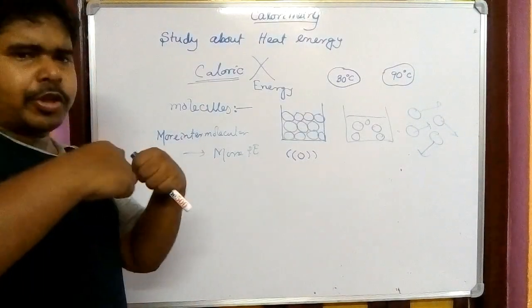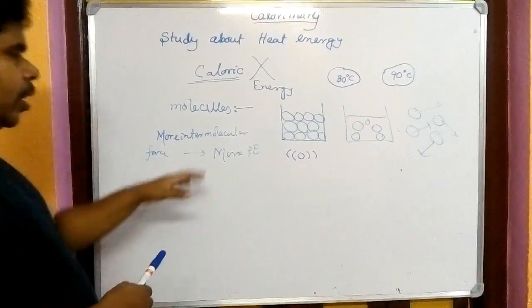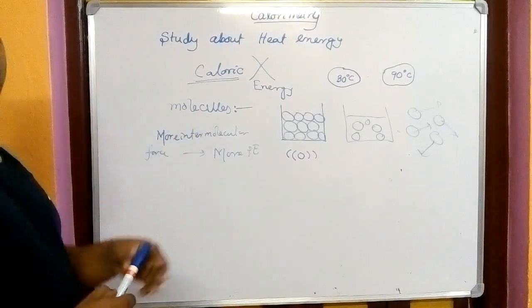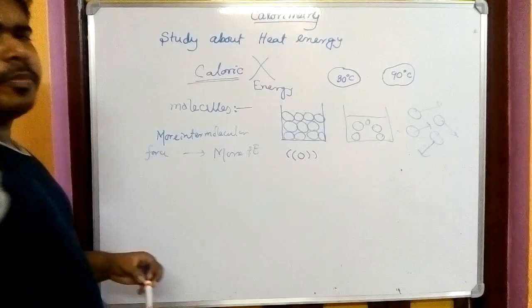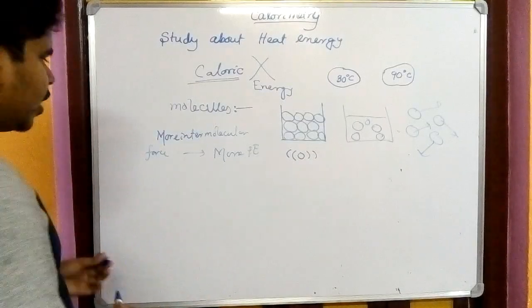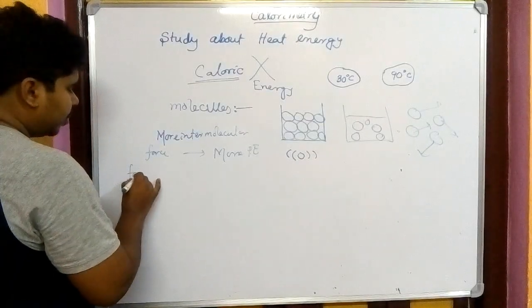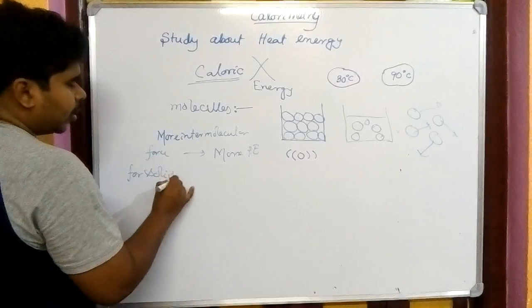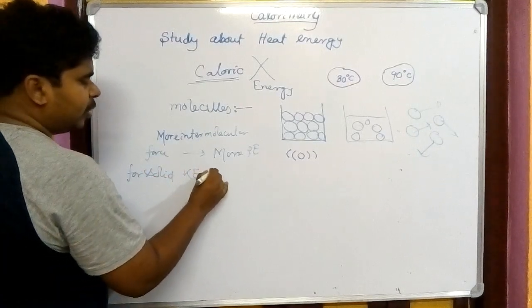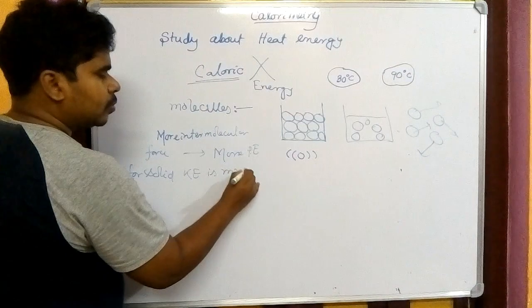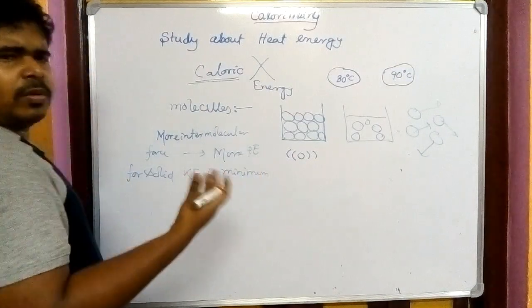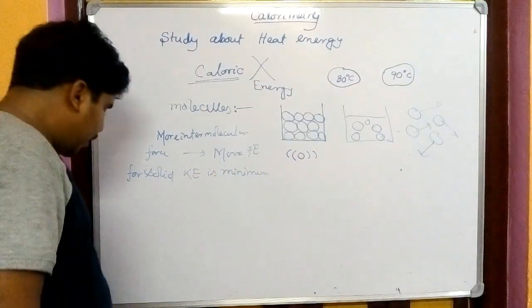So this intermolecular attraction gives potential energy to the body. And as you see, the vibration is very little, so for a solid, kinetic energy is minimum, because they are not able to move. So kinetic energy is minimum.